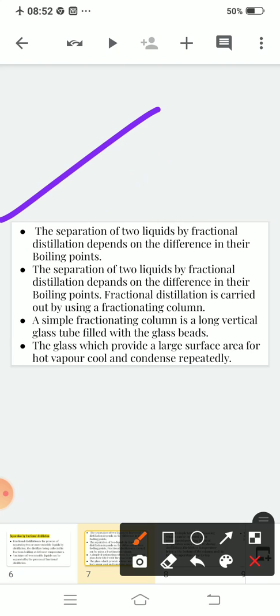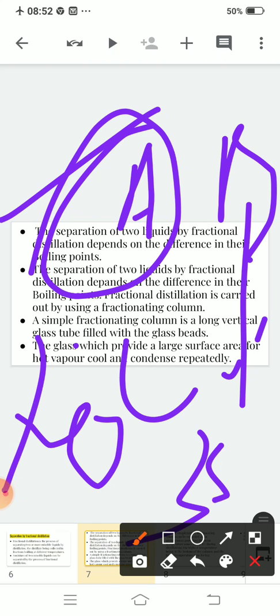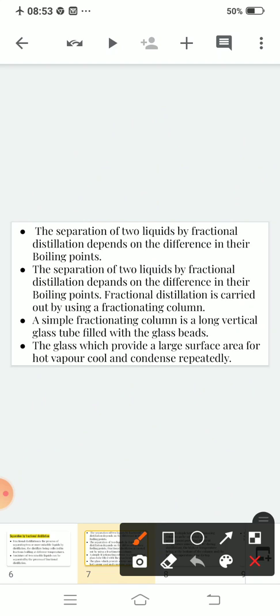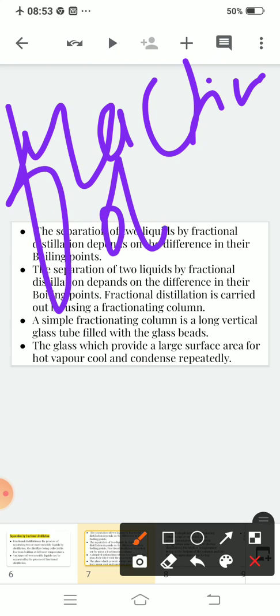You will use fractional distillation as a separation technique when the difference between the boiling points is very less. For example, you are taking two liquids, A and B. The boiling point of A is 20 degrees Celsius and the boiling point of B is 35 degrees Celsius. So the difference between the boiling points of both components is very less. So in this case, you will use fractional distillation.